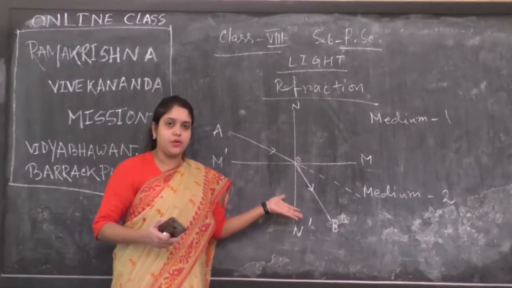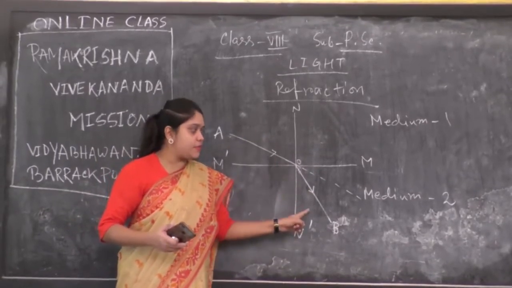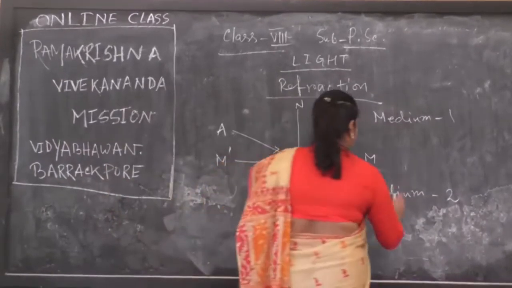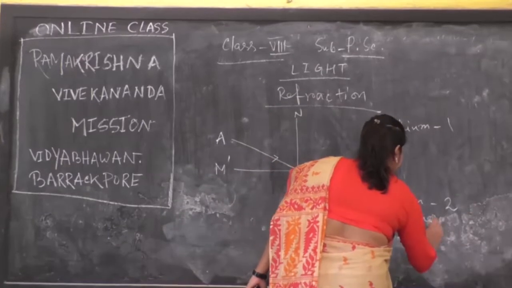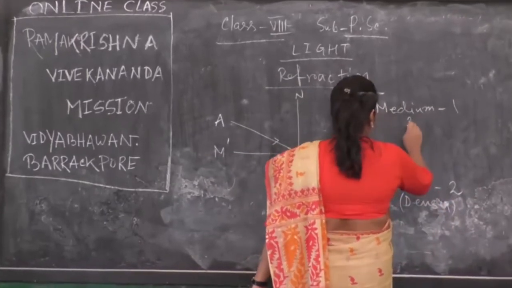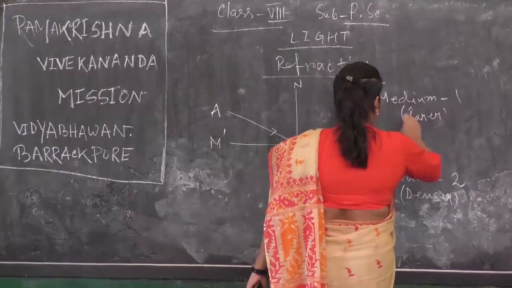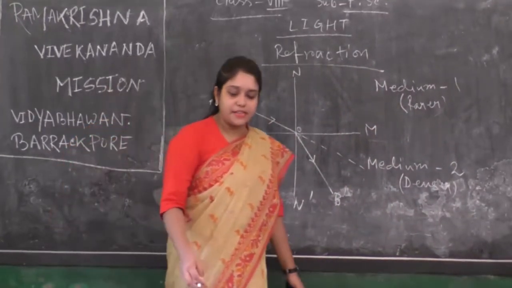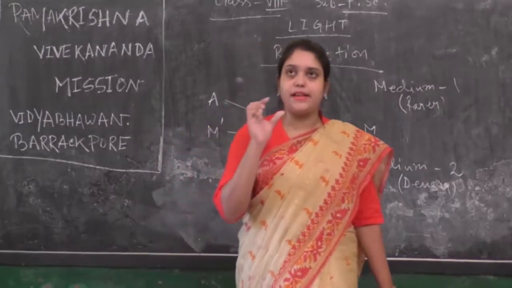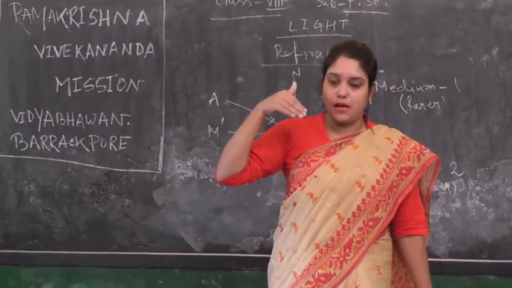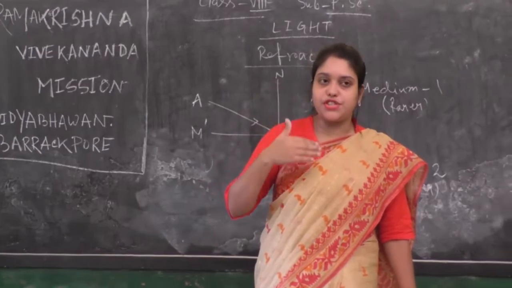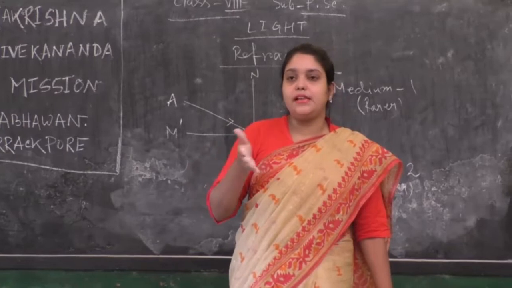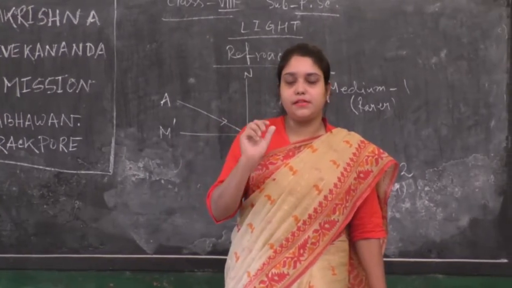Why has it come towards the normal? From this we can understand this medium is denser and this medium is rarer. So what idea are we getting from this? First of all, refraction says that when a light ray is coming from a particular homogeneous medium and entering another medium, it changes its direction at the interface of the two media.